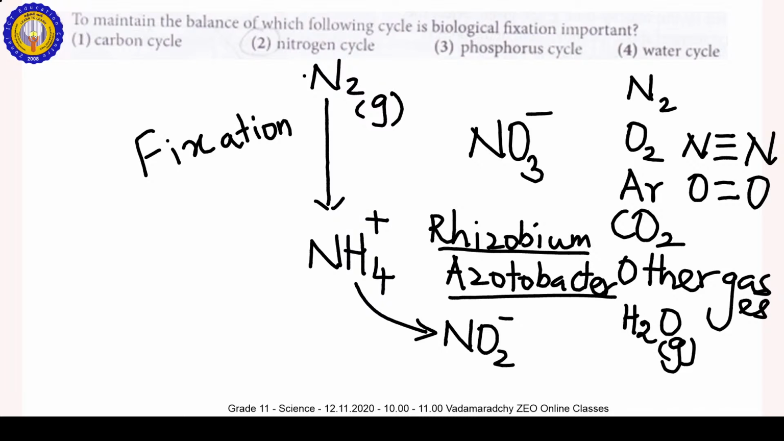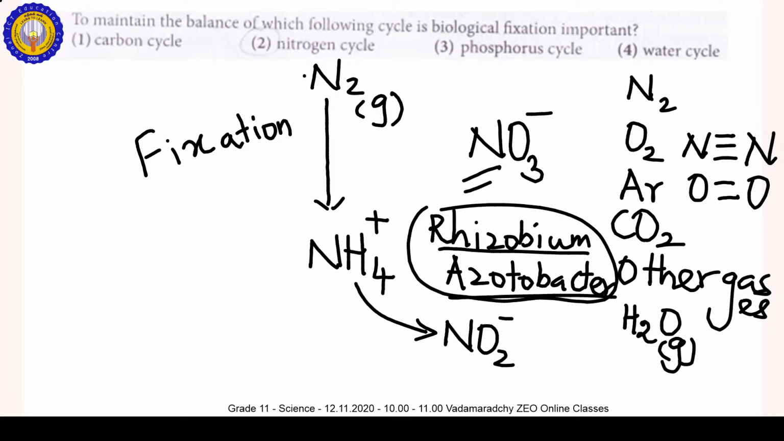Nitrogen is one of the important elements for the good growth of plants. To maintain the nitrogen content in the soil, these bacteria are important: Rhizobium and Acetobacter. Rhizobium is symbiotic, and Acetobacter is a freely living bacteria in the soil.